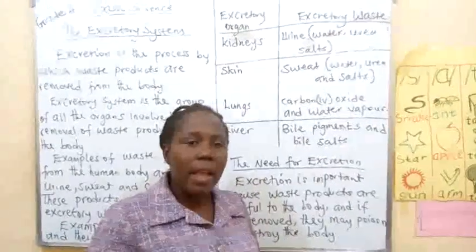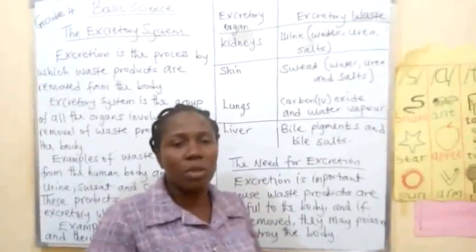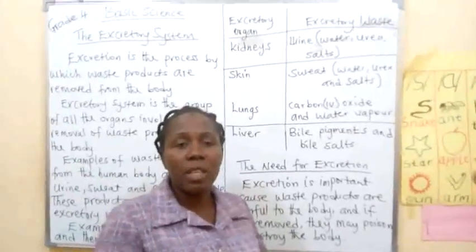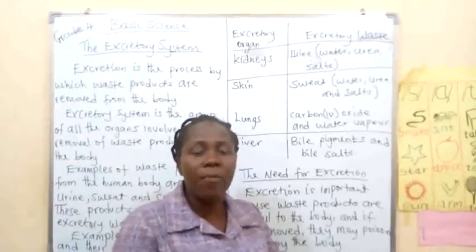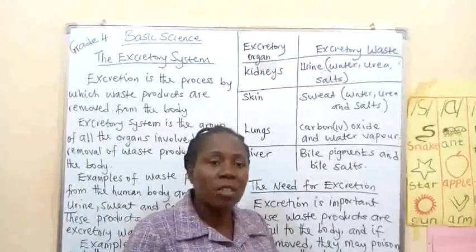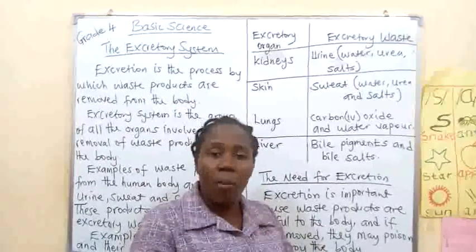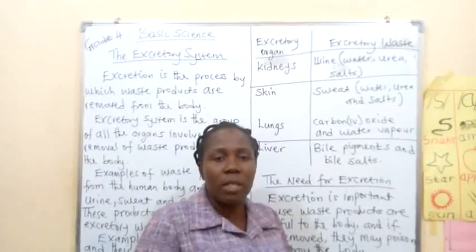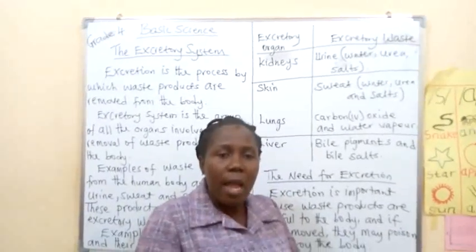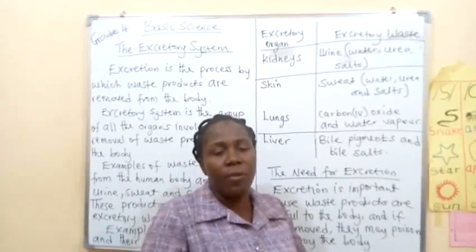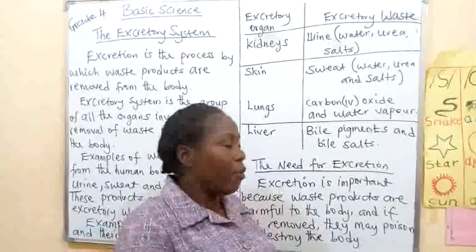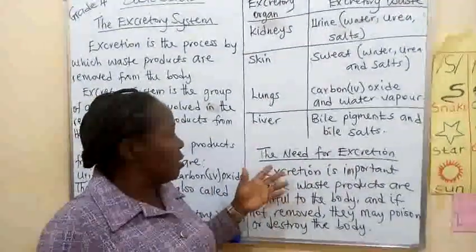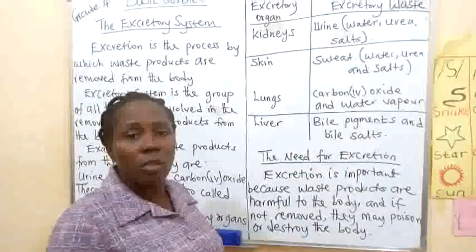But the liver helps also in excretion, because the liver will change or convert the harmful substances into a less or non-harmful form. As any substance that is toxic or poisonous to the body, it is the work of the liver to do what? To change such substances into a less harmful or non-harmful form and pass it out into the blood, from there to be excreted out.